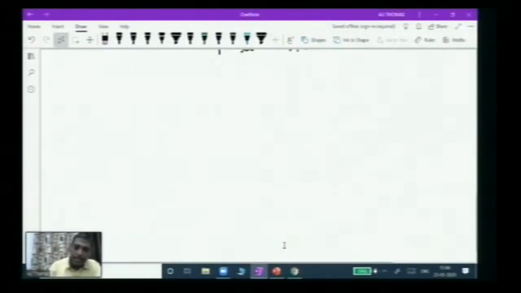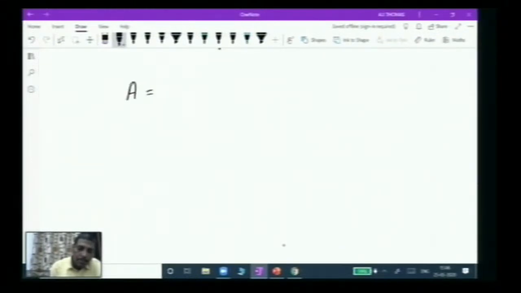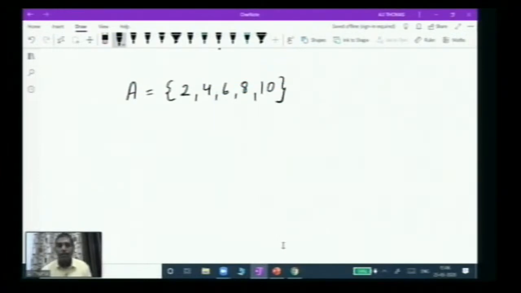So let us take one example, a very small example. Maybe there is some confusion with the viewer, so I'll take one example, roster to set builder form. Suppose I have a set A equals {2, 4, 6, 8, 10}. I'm taking a finite set. Now the students know what a finite set and an infinite set are. So this is an example of a finite set. Is this in roster or set builder form? This is in roster form.